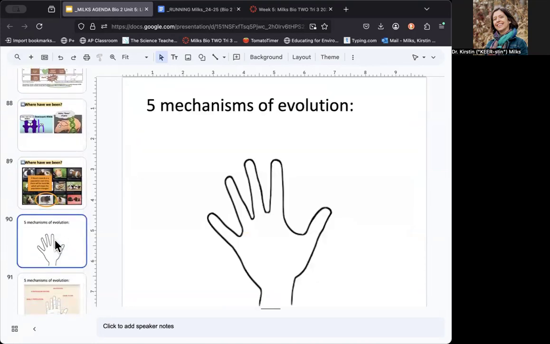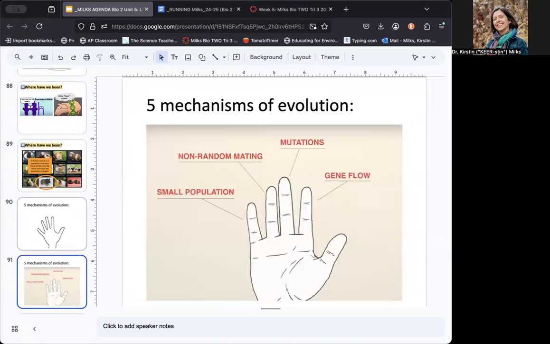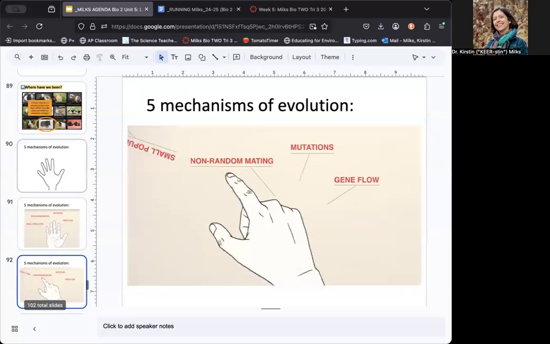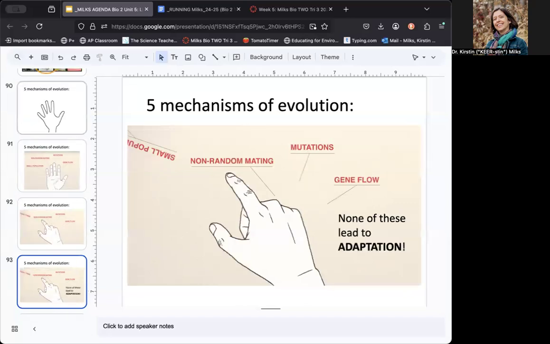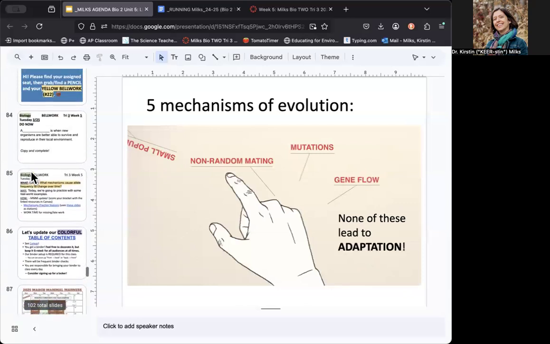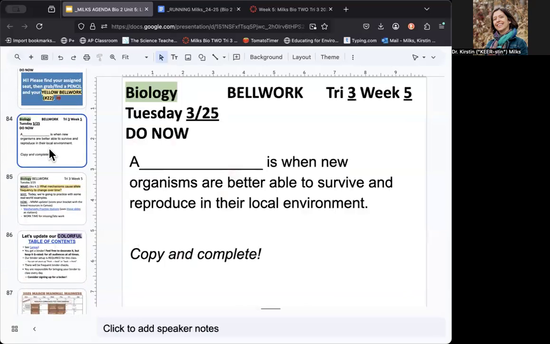Yesterday, we thought about these 5 mechanisms of evolution. And a thing I really want to bring up to you is that although these 5 mechanisms we're learning about are important, the one that you really need to be able to recognize when it's happening or not is the one recognized by the thumb, because small population sizes, non-random mating, mutations, and gene flow all do change a population, but the reason these aren't as interesting to us as the one we've been asked by the state to focus on is that none of these lead to adaptation.